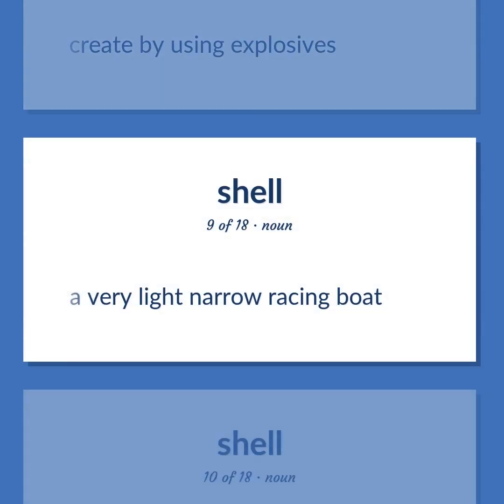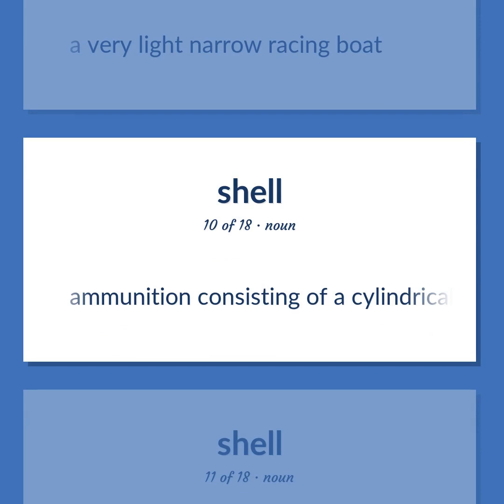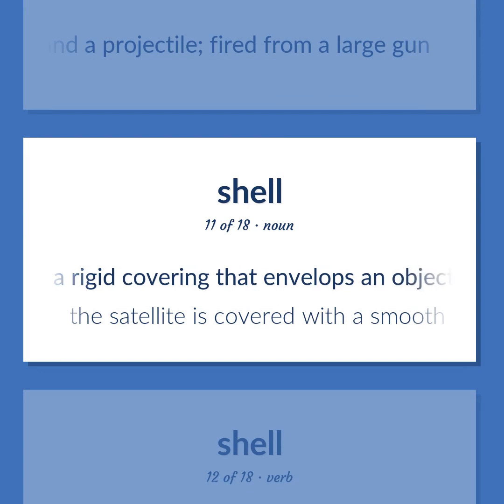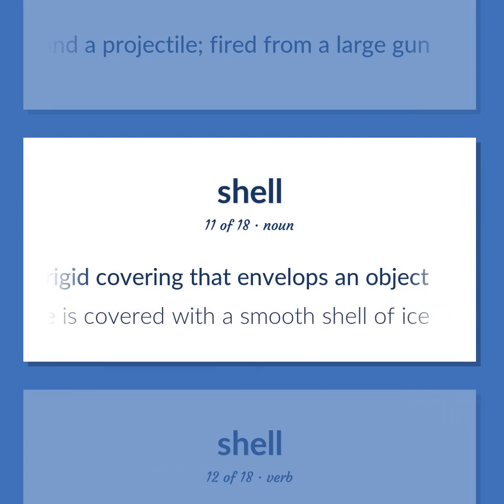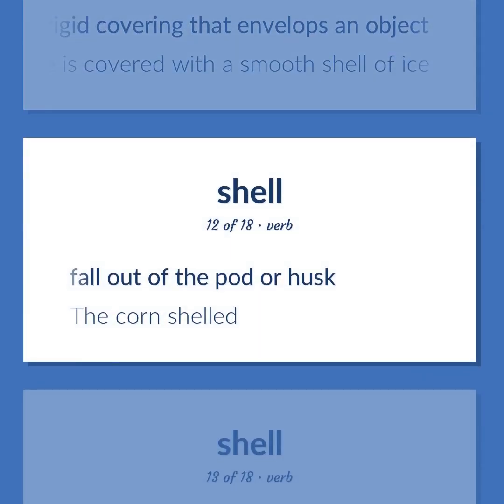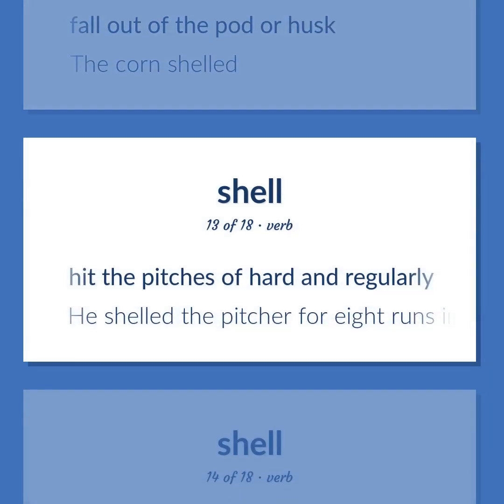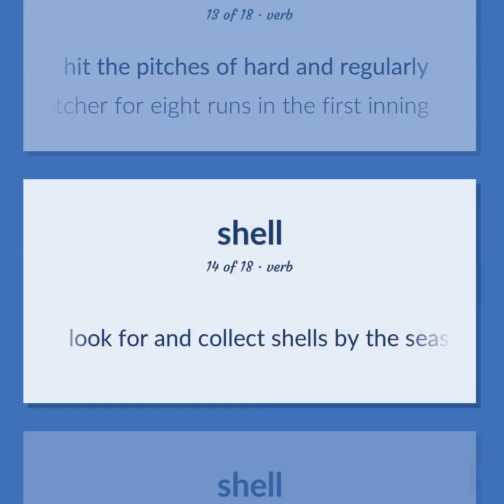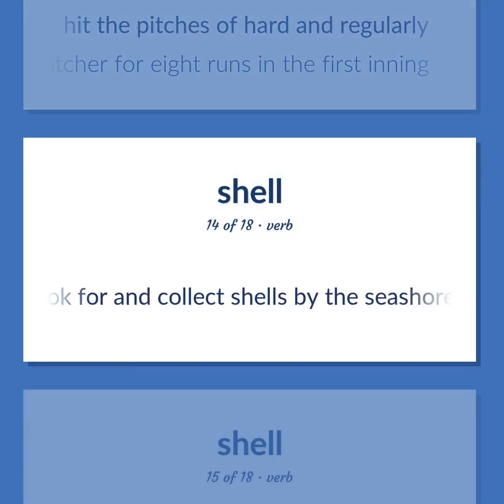A very light, narrow racing boat. Ammunition consisting of a cylindrical metal casing containing an explosive charge and a projectile, fired from a large gun. A rigid covering that envelops an object. The satellite is covered with a smooth shell of ice. Fall out of the pod or husk. The corn shell. Hit the pitches of hard and regularly. He shelled the pitcher for 8 runs in the first inning. Look for and collect shells by the seashore.